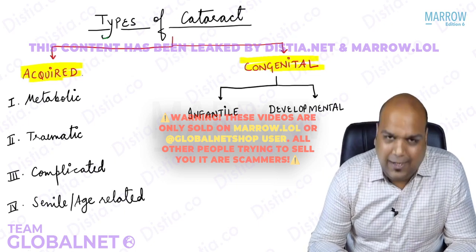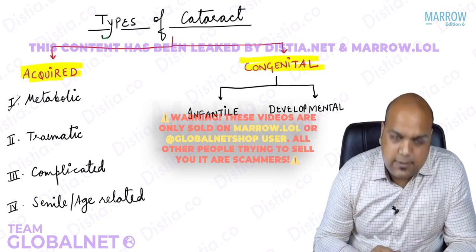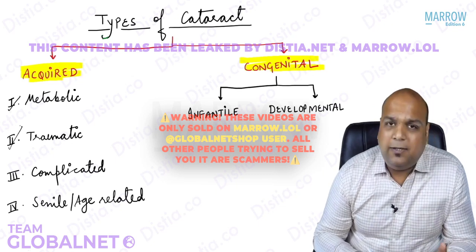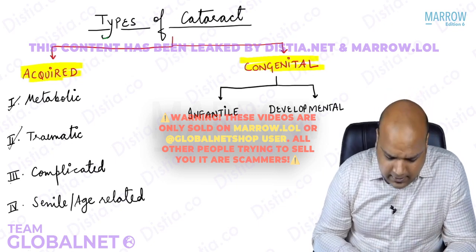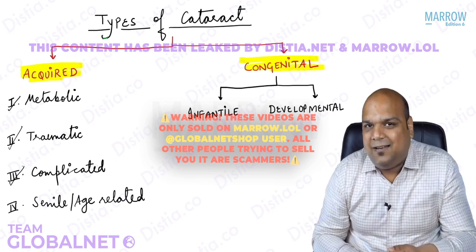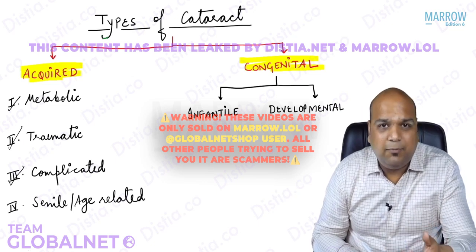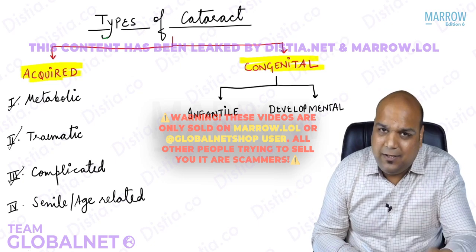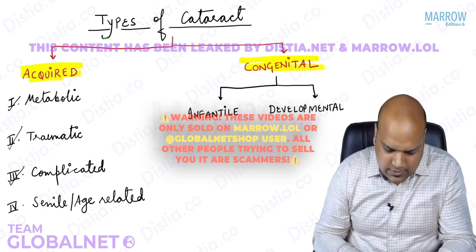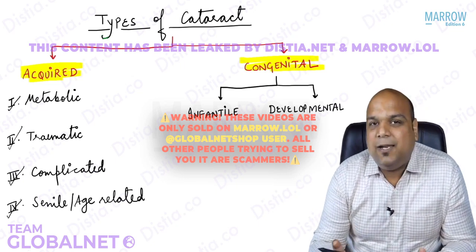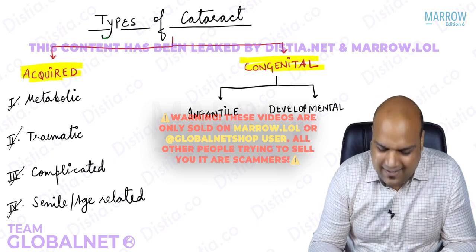So the acquired group of cataract can be due to some metabolic disorders. It can be due to trauma. There are various types of trauma as we will study. It can be a complicated cataract. As we will study, it is clear from the name, it is a complication of some other disease, so some other cause, acquired cause. Or it can be senile or age related, the most common group per se, right?